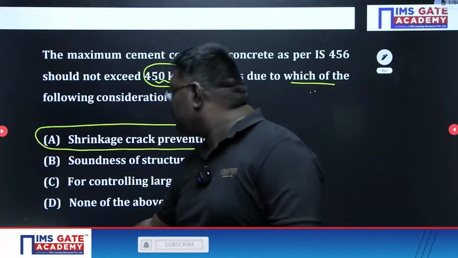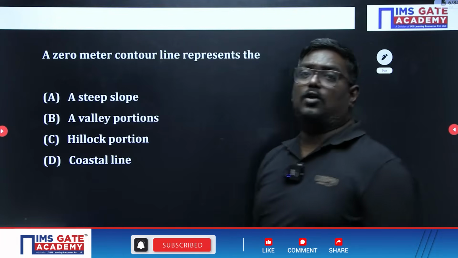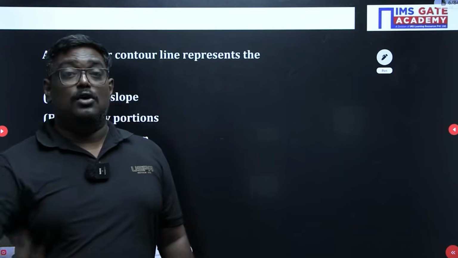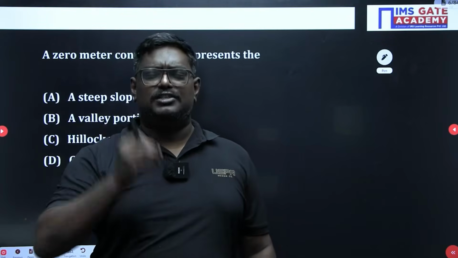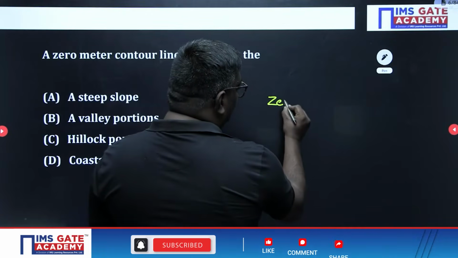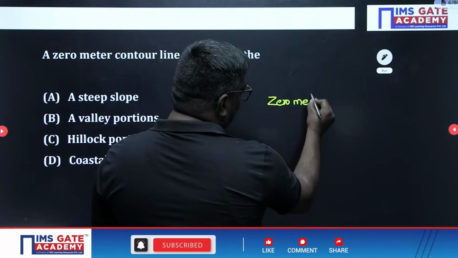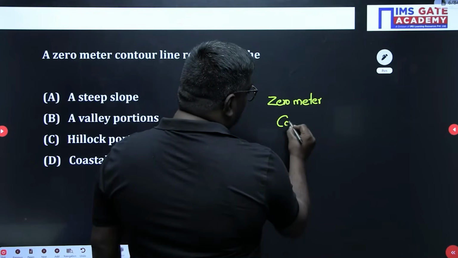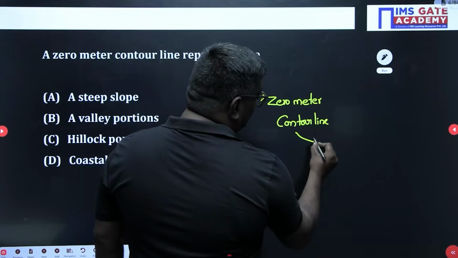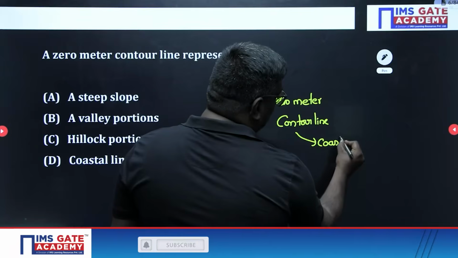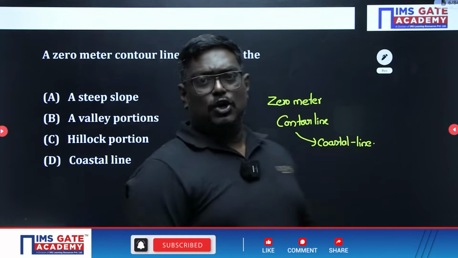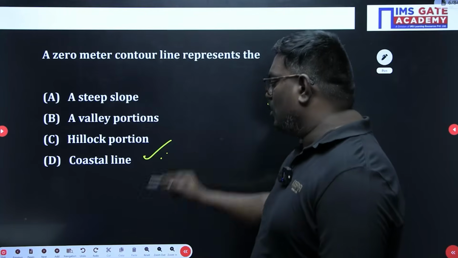Now my dear students, a 0 meter contour line. From the characteristics of contour, this is a straightaway standard question. Always remember, a 0 meter contour line represents what, sir? It is nothing but the coastal line. So here, students, the 0 meter contour line we can write as a coastal line.